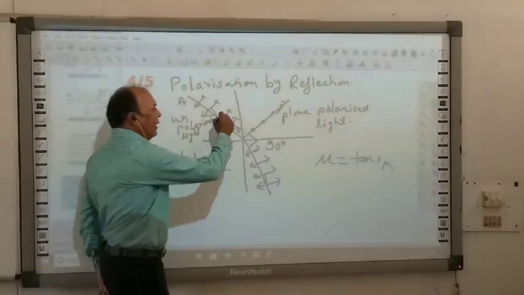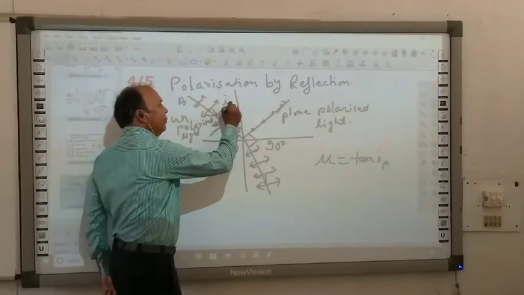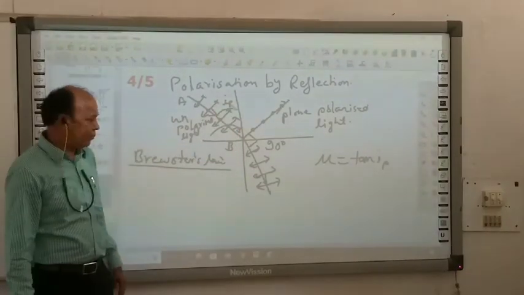IP is the angle of polarization. This angle is IP.